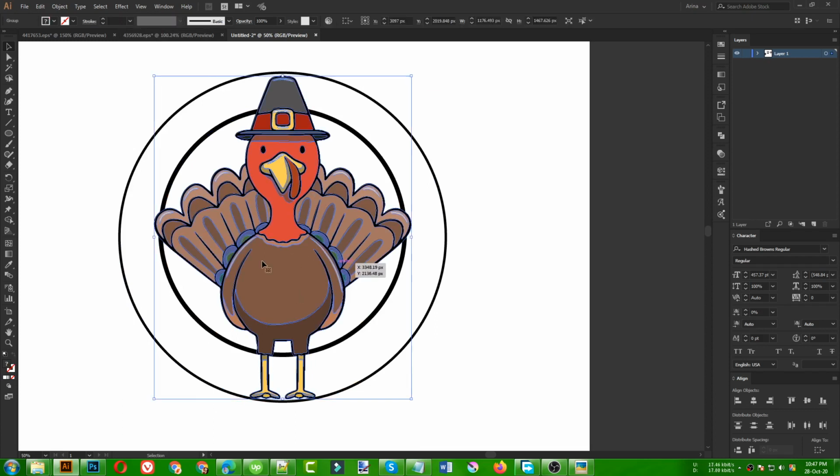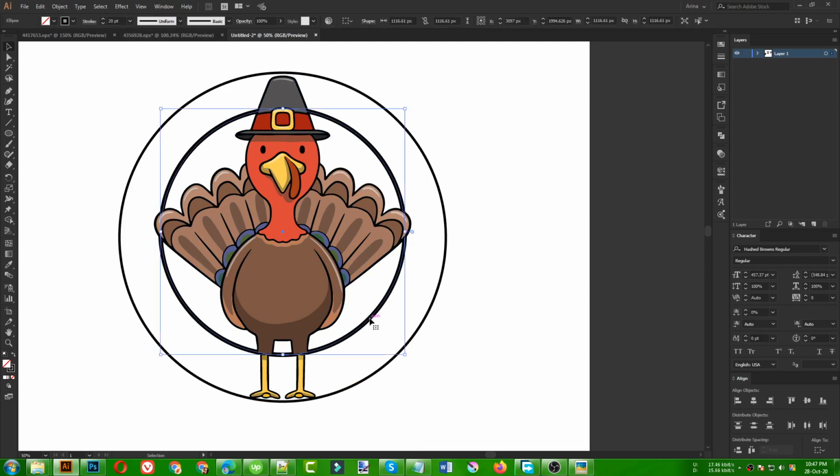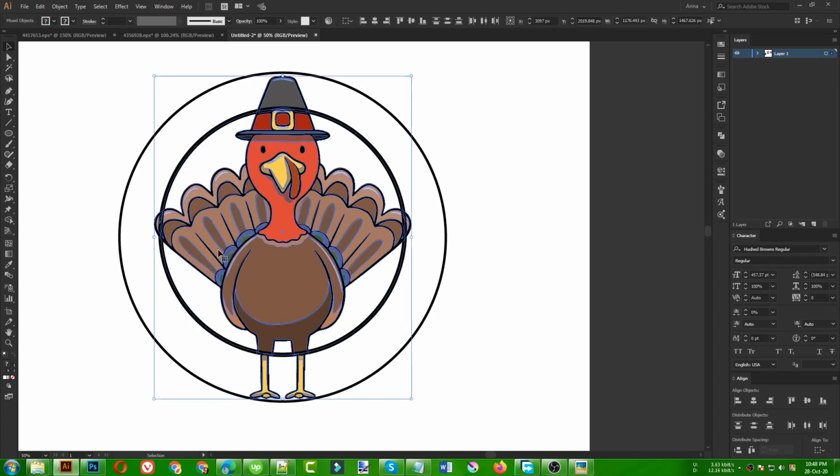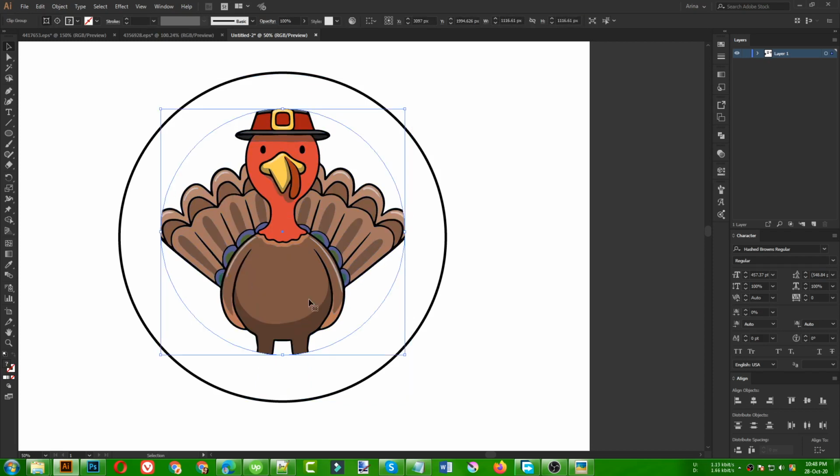Now I need to make a clipping mask of this vector here. For that, first of all I need to select this ellipse, because I will need that for more work. So I am making a copy, Control C. Before selecting, the clipping mask should be on top, so that is the reason. Let's select this ellipse here, press Control and the closing square bracket, it will bring that on top. So once this is in this position, the turkey in back and the ellipse on top, I can select them, then I can make a clipping mask for them.